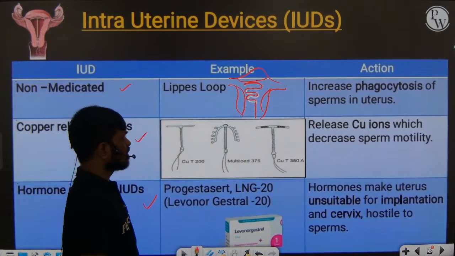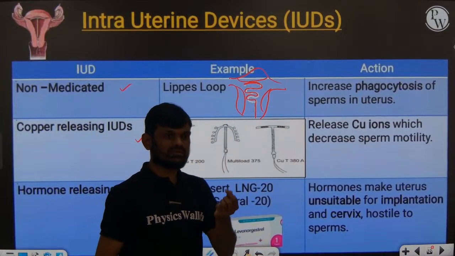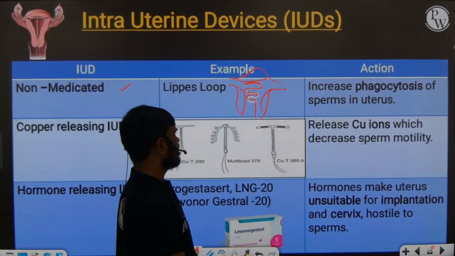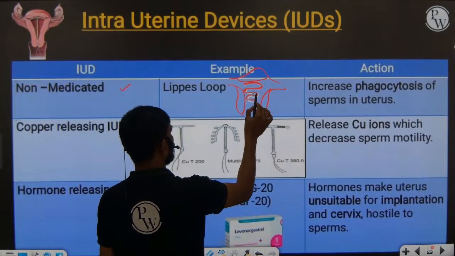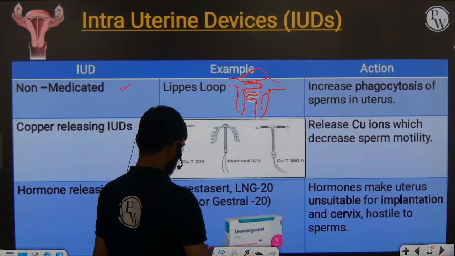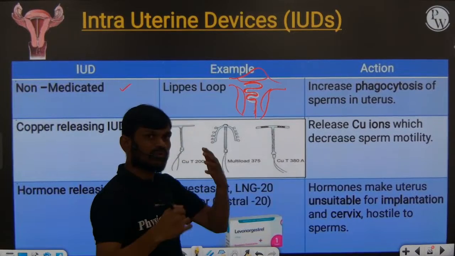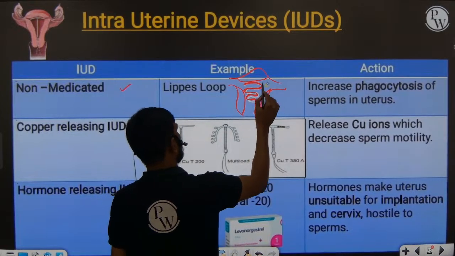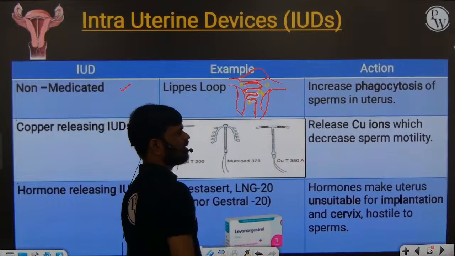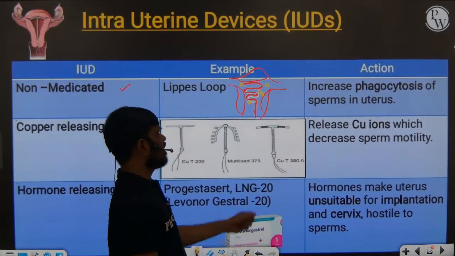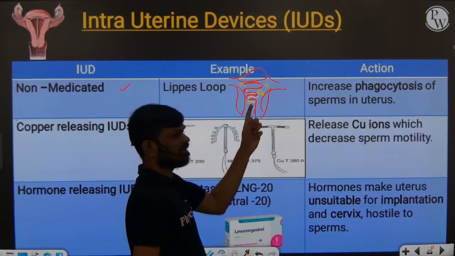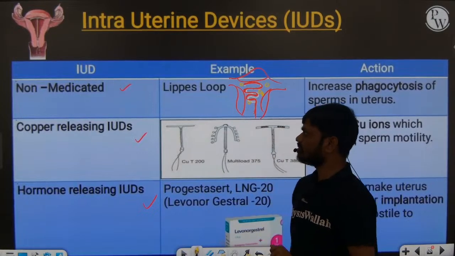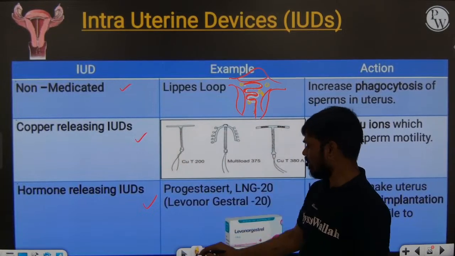the uterus. Generally, the Lippes loop is made up of stainless steel or rubber. When it is inserted into the female genital tract, that is the uterine cavity, it acts as a foreign body, right? So it can attract phagocytic cells. Once the phagocytic cells enter the uterine cavity, they can engulf sperms, so they prevent pregnancy.